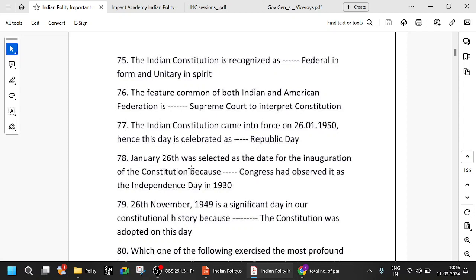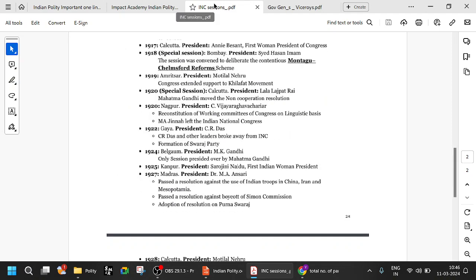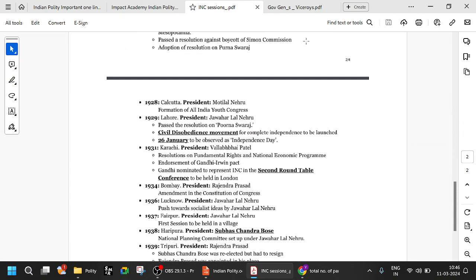January 26 was selected as the date of inauguration of the Constitution because Congress had observed it as Independence Day in 1930. If you look at the INC sessions, in 1930 they passed the resolution for Purna Swaraj, and 26 January was observed as Independence Day.